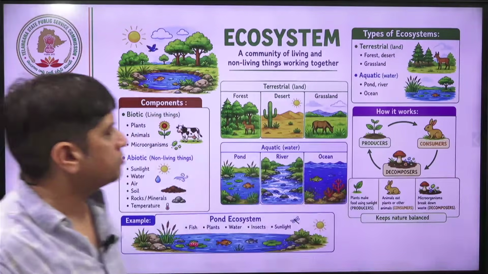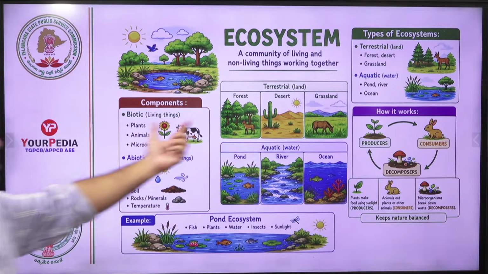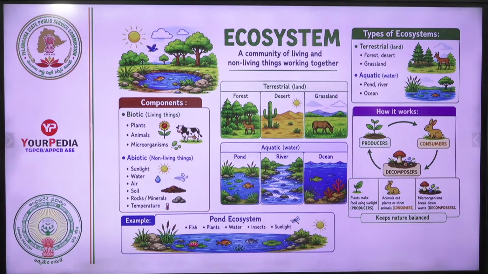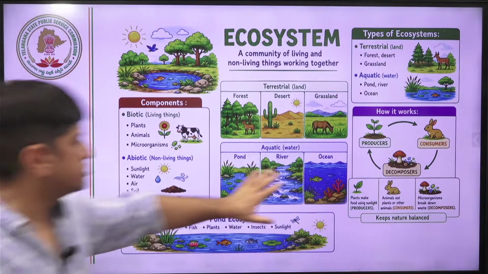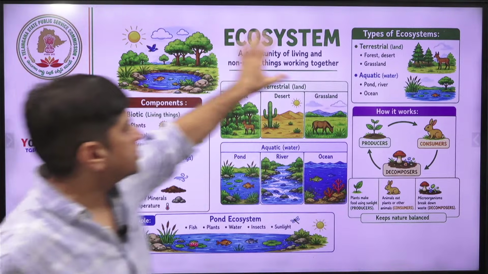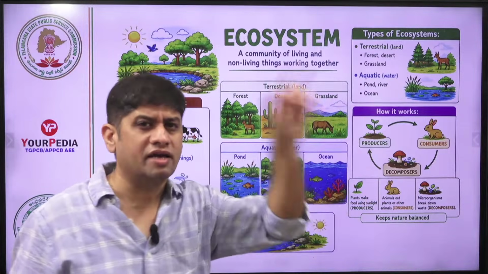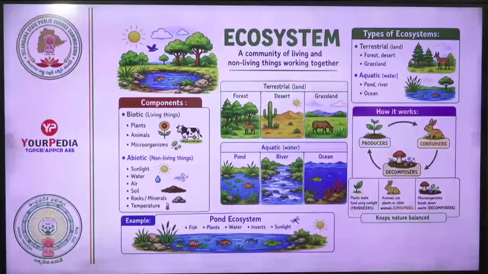Aquatic means water based, right? Aquatic can be marine based or freshwater based. Terrestrial are these three. Aquatic is pond, river, ocean. So ocean is marine, and the others are actually freshwater. And the components are biotic and abiotic. That is also one of the classifications, but it is not a classification of ecosystem. It is a component of ecosystem. So you should be very clear what he's asking, and then how it works: there are consumers, decomposers. Be clear what the question is and what he is asking.